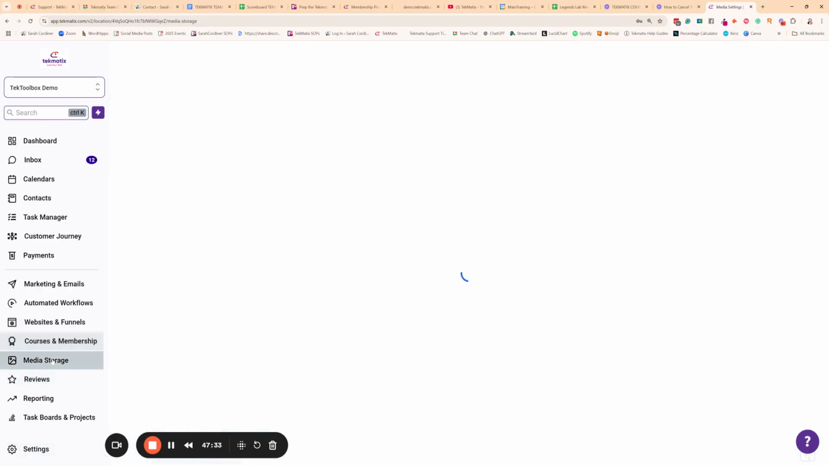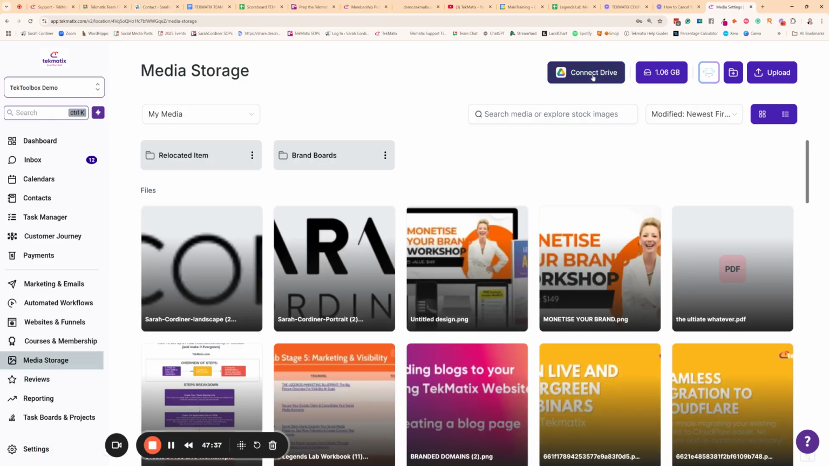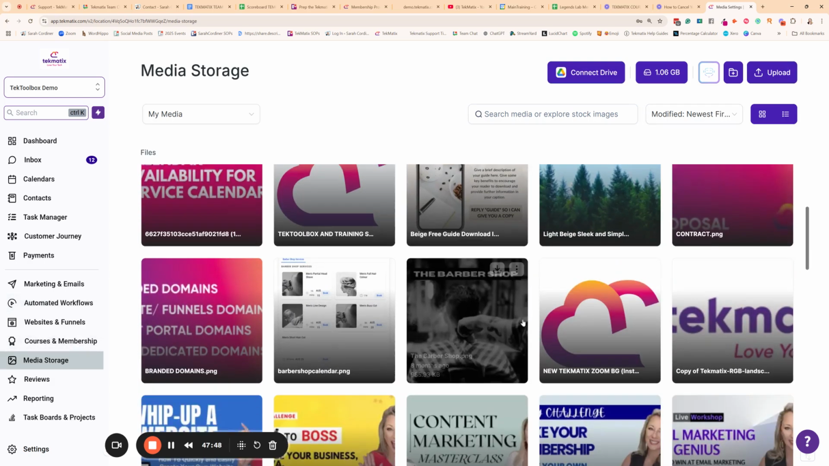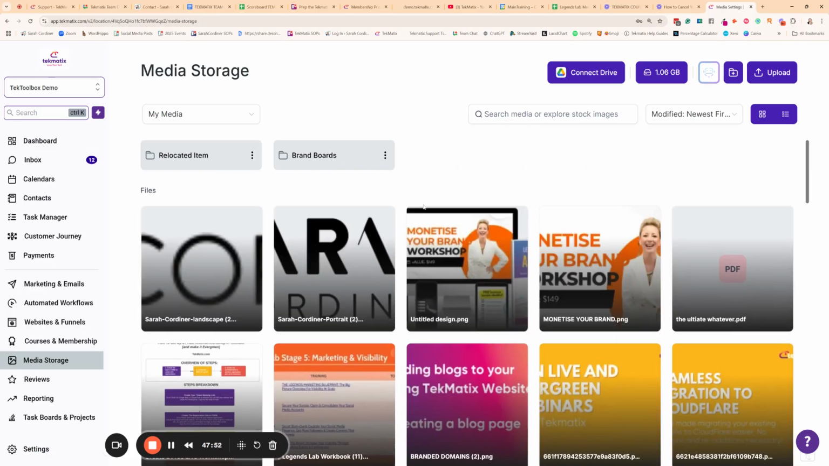Now, media storage, this is a bit like, imagine a Google Drive, okay? And by the way, you can actually connect your Google Drive, but think of this like file sharing folder on steroids. This is where here you can upload any files, any images, any documents at all that either you're going to be using in your web pages that you want to pull in to use on web pages or funnels, for instance, or that you actually want to share with somebody.